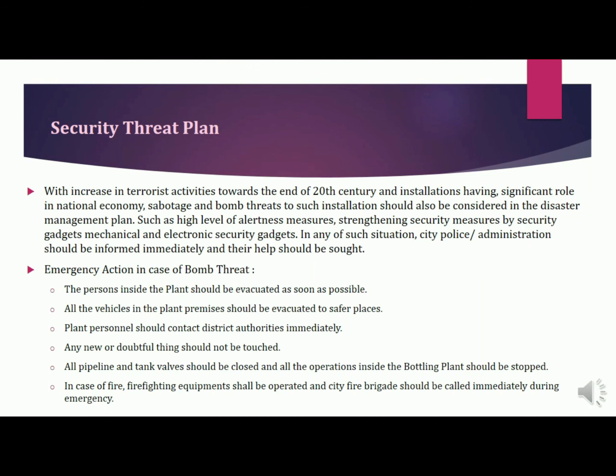Now, the emergency action we have to take in case of a bomb threat. The persons inside the plant should be evacuated as soon as possible. All vehicles in the plant premises should be moved to a safer place. Plant personnel should contact district authorities immediately. Any new or doubtful things should not be touched. All pipelines and tank valves should be closed and all operations inside the bottling plant should be stopped. In case of fire, firefighting equipment shall be operated and the city fire brigade should be called immediately during the emergency.